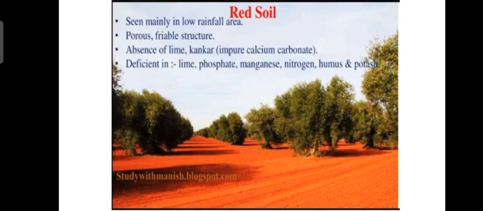There is an absence of kankar, that is impure calcium carbonate, and it is deficient in lime, phosphate, manganese, nitrogen, humus and potash. So whenever farmers want to use this type of soil, they have to use some chemical fertilizers or manures to maintain the fertility of the soil. Then only is cultivation possible on this type of soil.